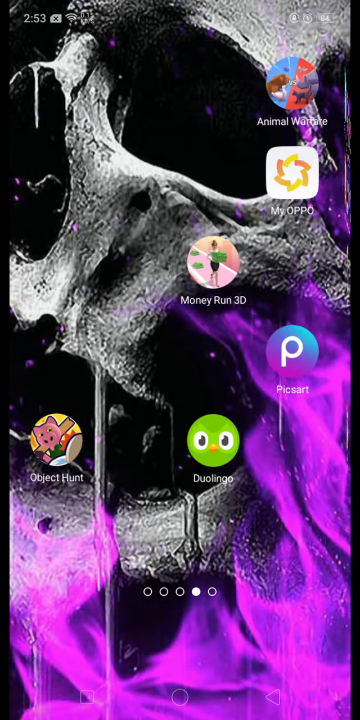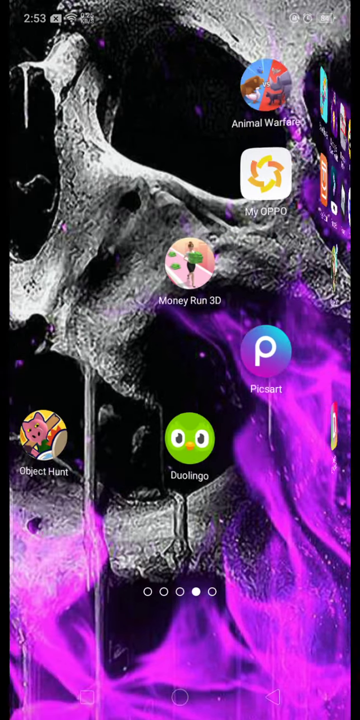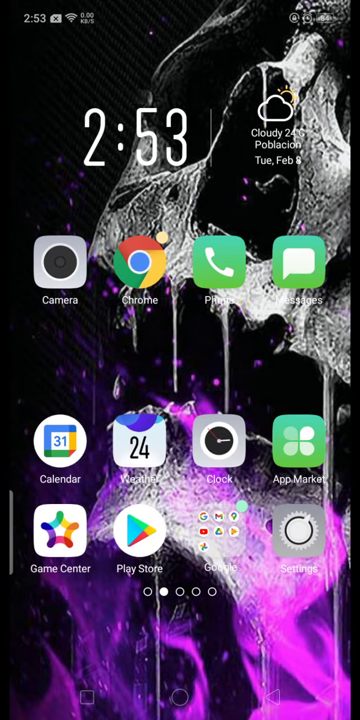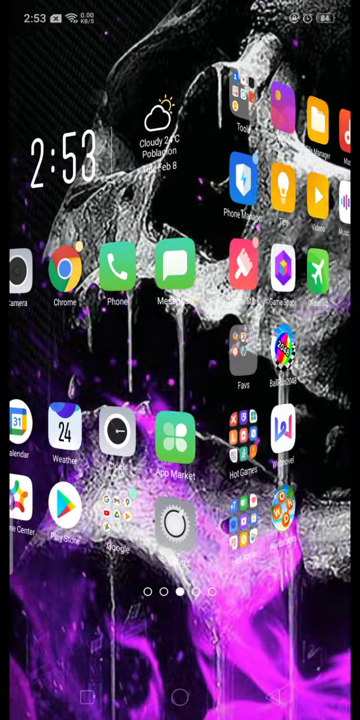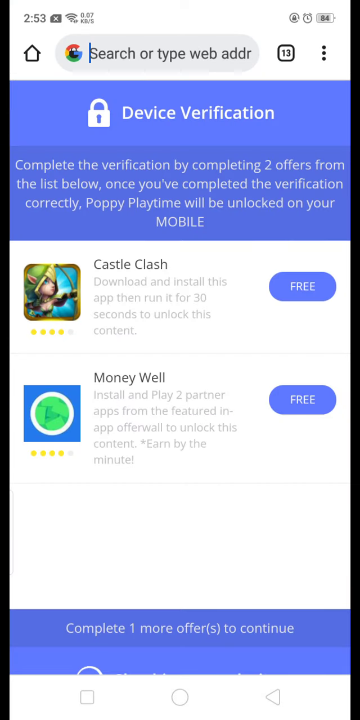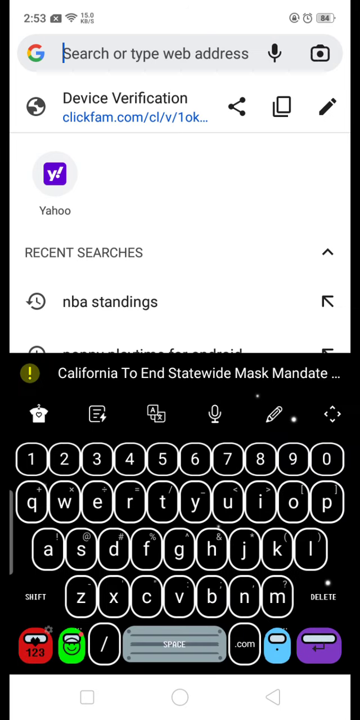Hello. Today I will show you how to install Poppy Playtime. So this is really simple. It's kind of simple. So the first thing you have to do is go to Chrome. Okay, that will happen. First, search.